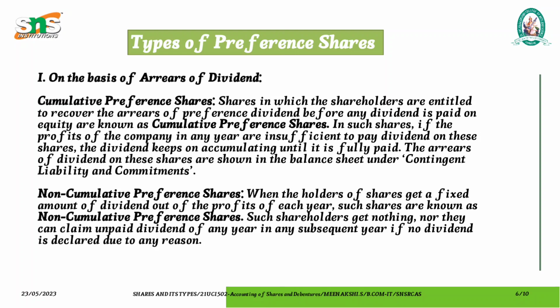Now we are going to learn about the types of preference shares. Preference shares can also be classified on the basis of rest. The first type is cumulative preference shares and non-cumulative preference shares. In cumulative preference shares, the shareholders are entitled to recover the arrears of preference dividend before any dividend is paid on equity shares. Non-cumulative preference shares are when the shareholders get a fixed amount of dividend out of the profit of each year.